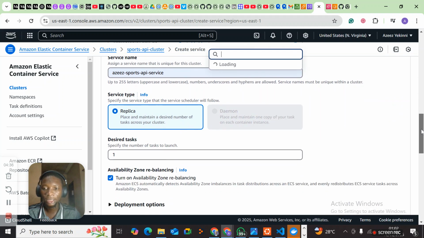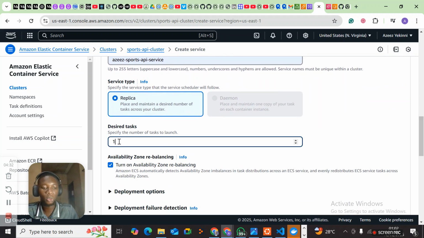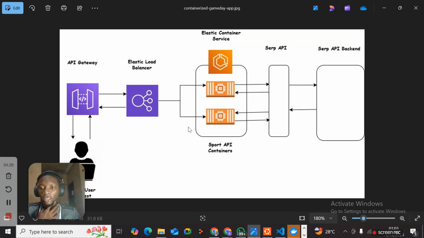We're using replica tasks, desired tasks. This is the number of containers that we want. We'll be using 2, like we have in our architectural diagram here, container 1, container 2. So our containers in the ECS service are 2 containers, and we're using 2 containers for this purpose.